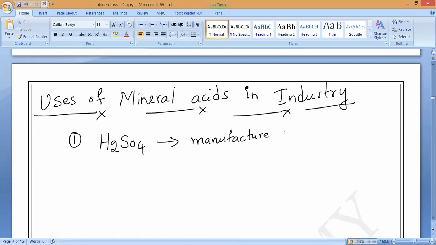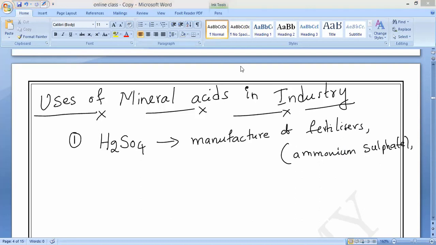Manufacturing of fertilizers. What kind of fertilizers? Anybody? Like ammonium sulfate. Manufacturing of fertilizers, in brackets you can write example, ammonium sulfate. They can give that also.